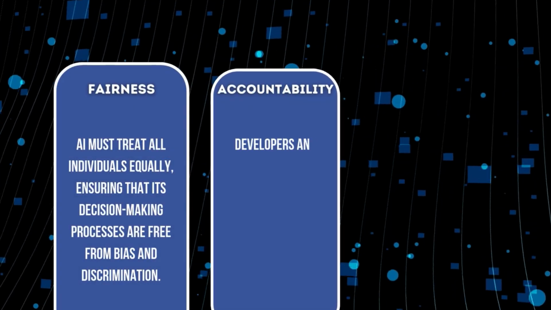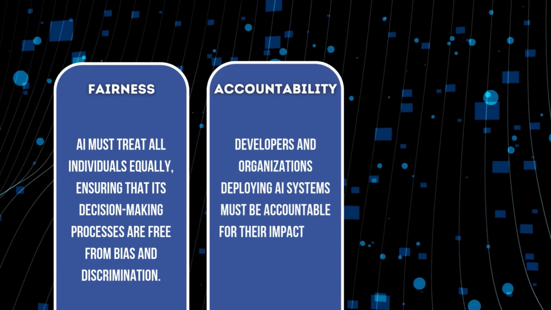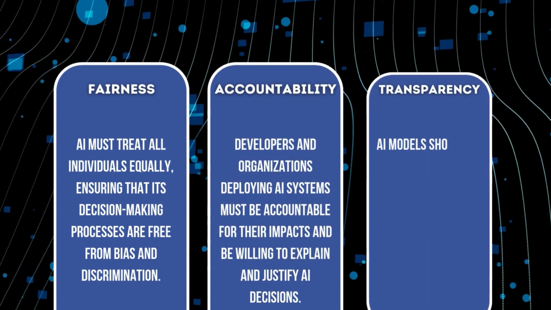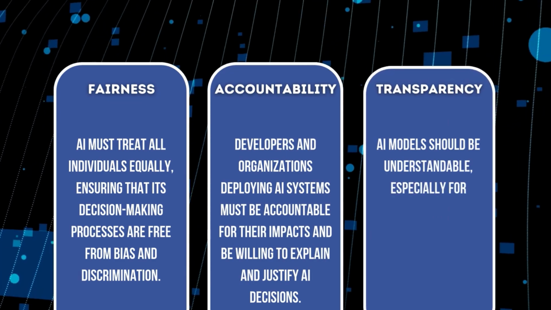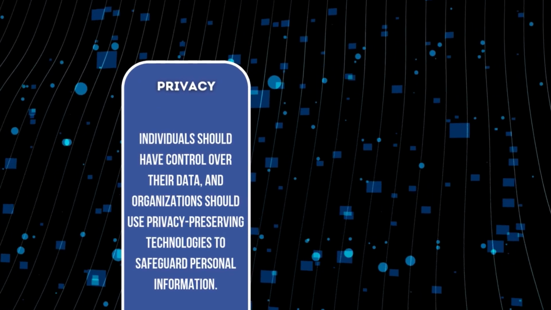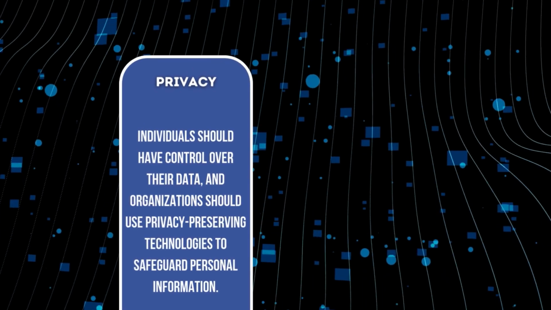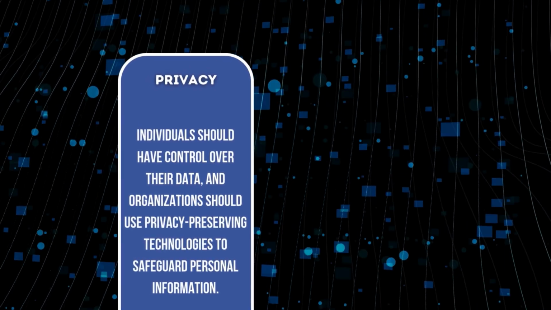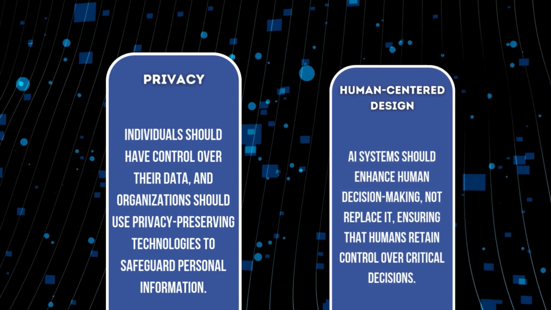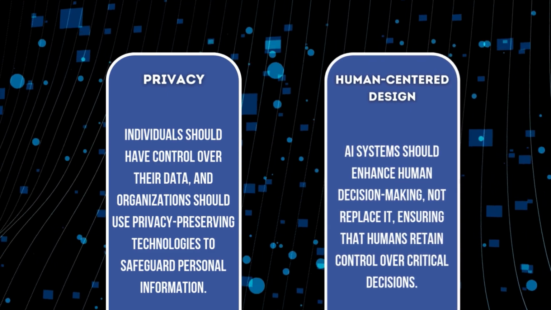2. Accountability. Developers and organizations deploying AI systems must be accountable for their impacts and be willing to explain and justify AI decisions. 3. Transparency. AI models should be understandable, especially for decisions that affect people's lives. 4. Privacy. Individuals should have control over their data, and organizations should use privacy-preserving technologies to safeguard personal information. 5. Human-centered design. AI systems should enhance human decision-making, not replace it, ensuring that humans retain control over critical decisions.